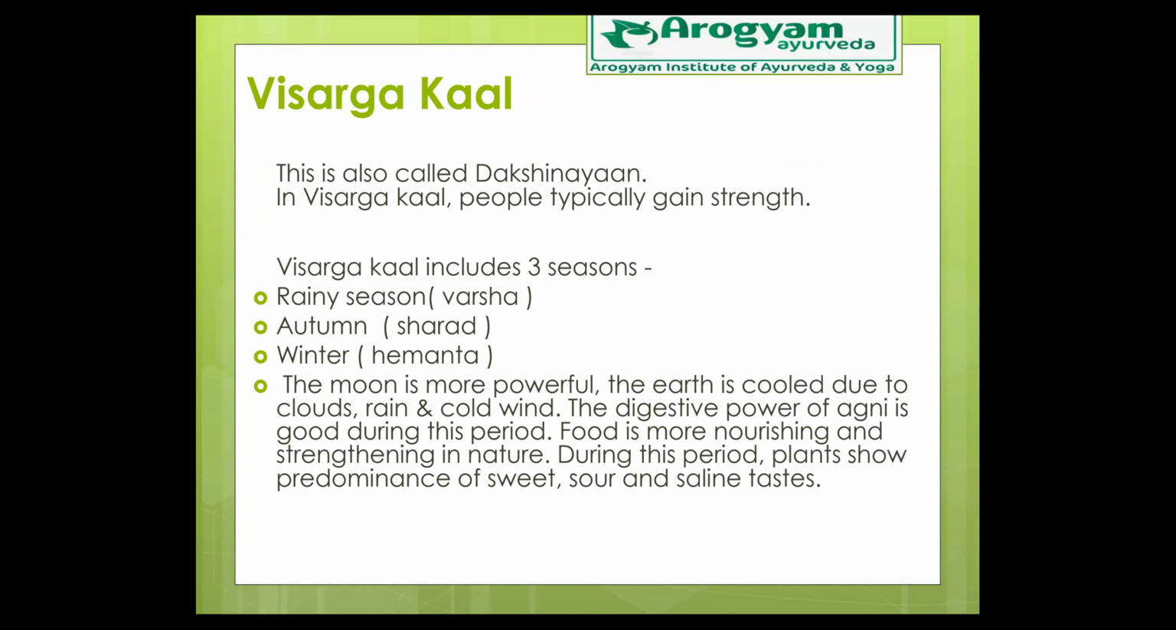Because the dryness was very high in Aadaan Kaal, in this particular part of the year the dryness is less, and snigdhata, that is the lubricating, emollient or nourishing ability of the flora, will be very good. So the same is true with fauna and all the human beings, right? During this season, plants show predominance of sweet, sour, and saline tastes. In the previous season it was bitter, pungent, and astringent taste, and now it is sweet, sour, and saline taste. That is madhura rasa, then amla rasa, and lavana rasa.